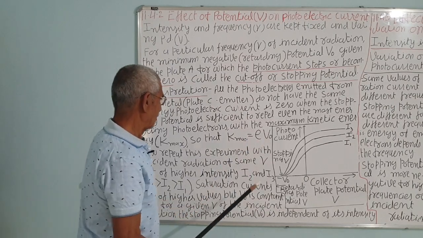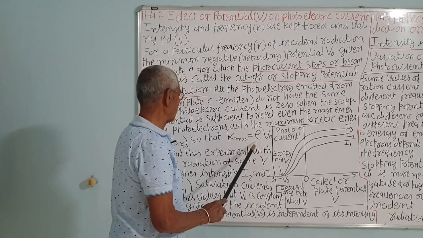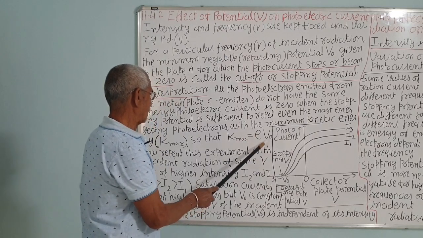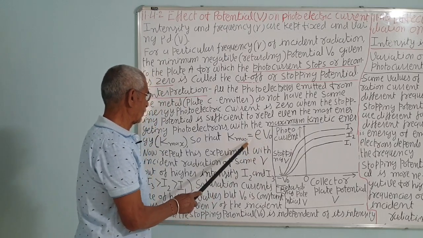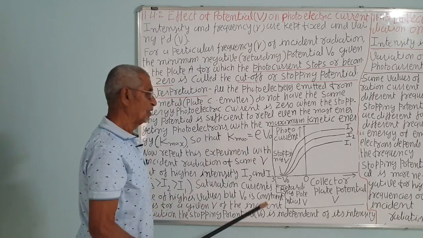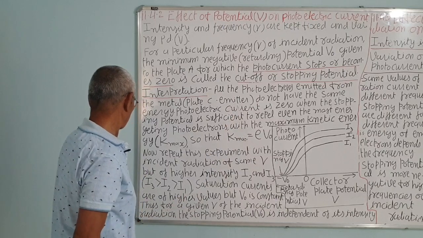V0 is the potential difference between the C and the A. The work done when an electron moves across this potential difference is eV0, and that is equal to K maximum.